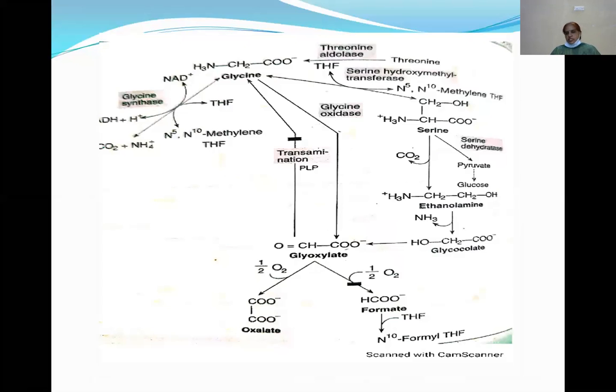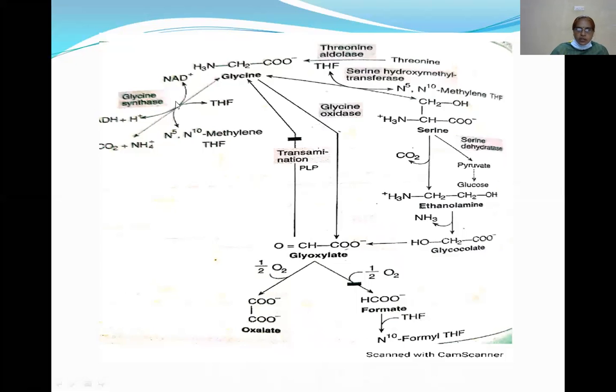Glycine is synthesized from serine. See here, this is glycine, and serine is involved in the formation of glycine, shown by the arrow. Serine is converted to glycine, and this reaction is catalyzed by serine hydroxymethyltransferase.